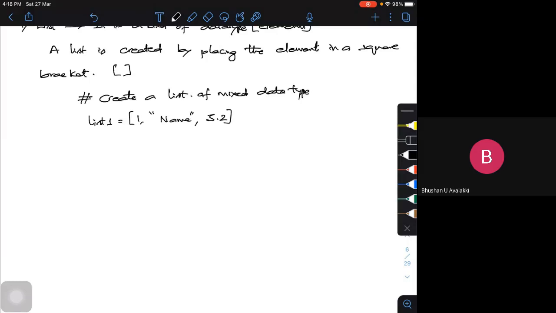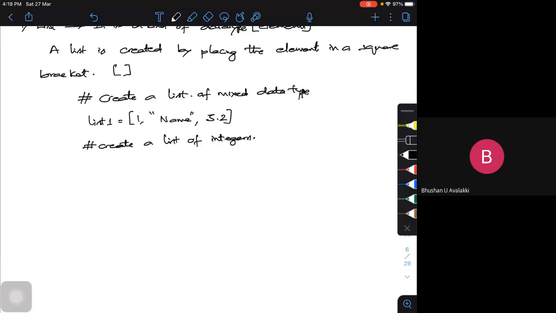Can I create a list consisting of only integers? Yes. Only strings? Yes, we can create. Only floats? Yes. Let me create a list of integers.